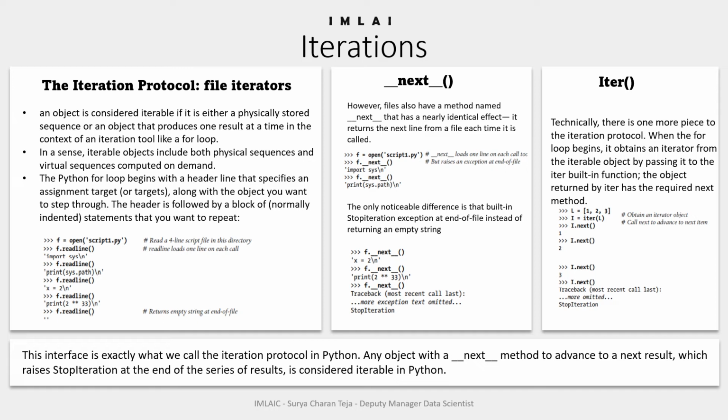Now, enough of using the terms iterable and iterator. Let us define what exactly it is.